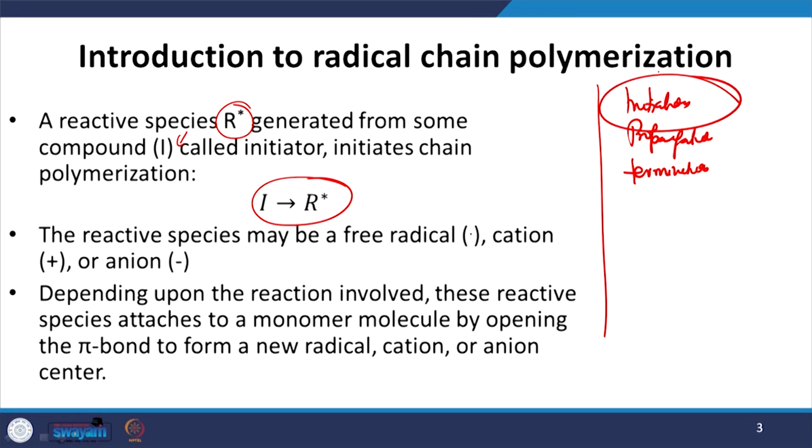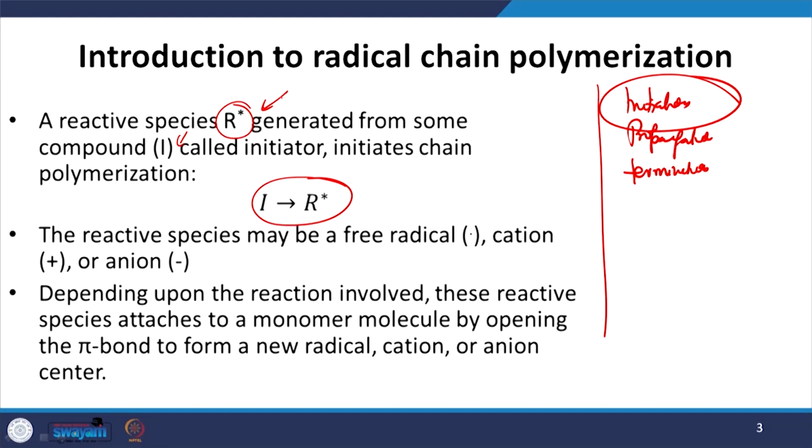Now, not every monomer or molecule participates in the polymerization reaction. The presence of a functional group, double bond or some kind of reactive species is a must for the polymerization reaction to take place. These reactive species may be a free radical, a cation or an anion, depending upon the reaction involved.